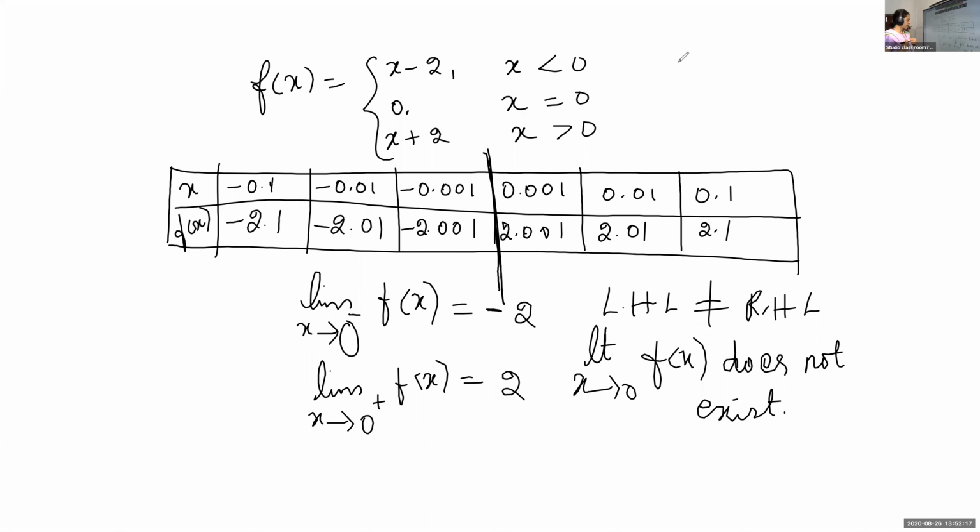If the left hand limit and right hand limit are same, then we can say limit exists. If the left hand limit and right hand limit are different, then we can say limit does not exist. Is it okay?